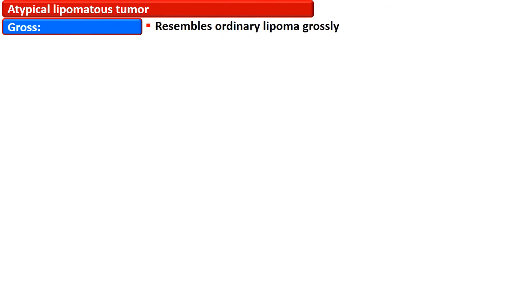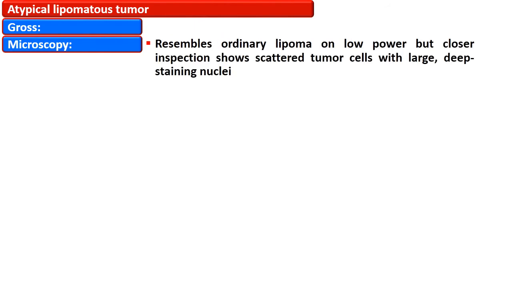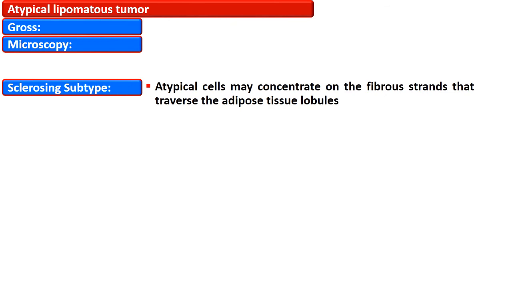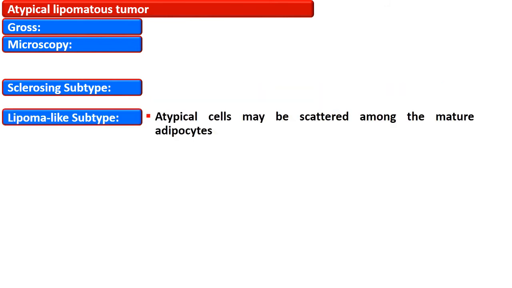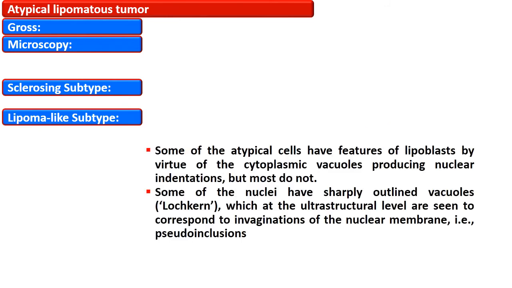Atypical lipomatous tumors are similar to ordinary lipoma both grossly and on low power microscopy, but on closer inspection they show scattered tumor cells with large deep staining nuclei. They are termed sclerosing subtype when the atypical cells concentrate on fibrous strands that traverse the adipose tissue lobules, or lipoma-like subtype when the atypical cells are scattered among the mature adipocytes.